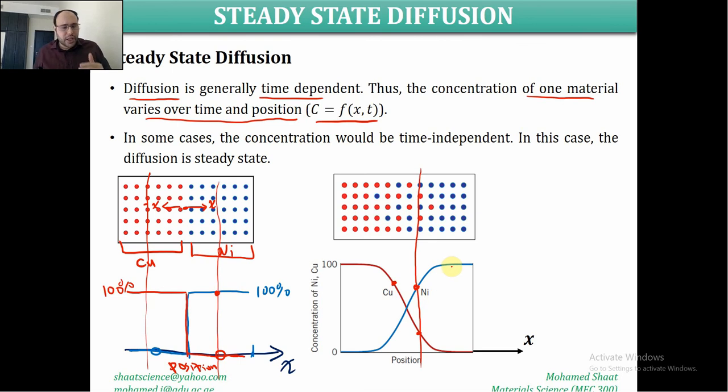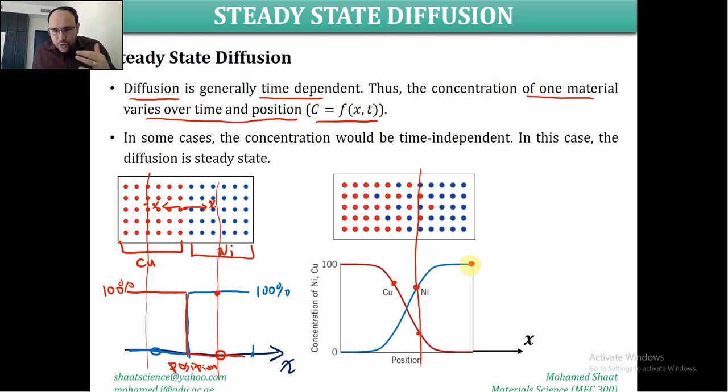The same thing for the nickel. It is 100% over this side and is going to decrease as it approaches 0, till at x equals 0, for example, it attains 0. This is at a certain instant of time. So this indicates that the concentrations of the nickel and copper are position dependent. They depend on x; they are functions of x. Meanwhile, as we discussed, this figure is going to change with time. After a while, we're going to end up with another distribution.